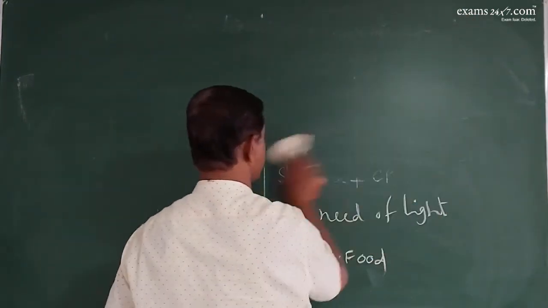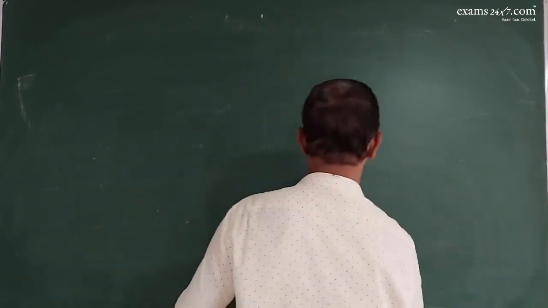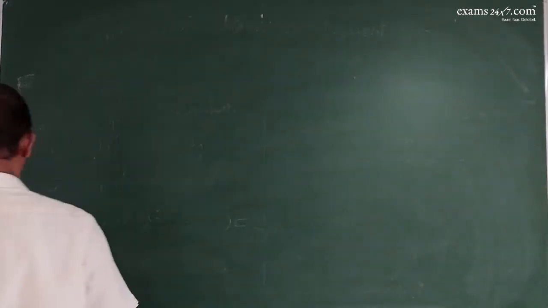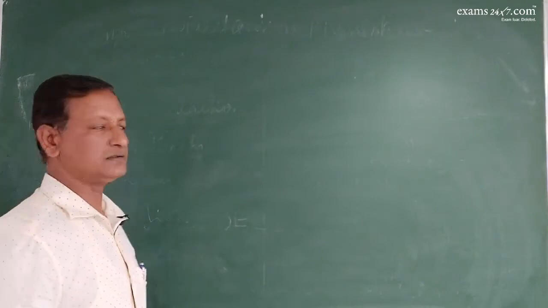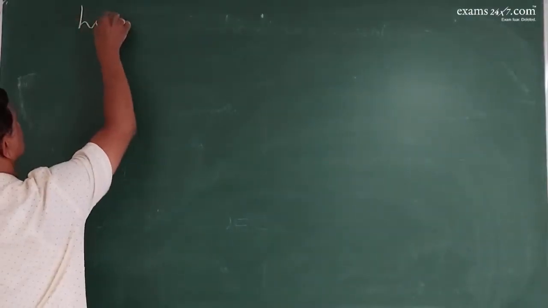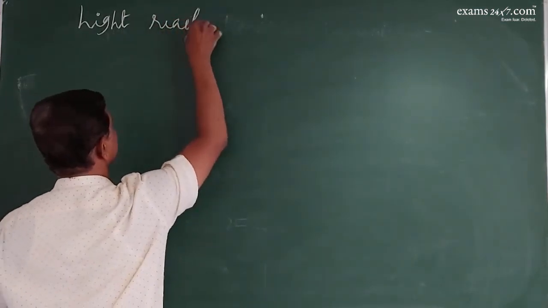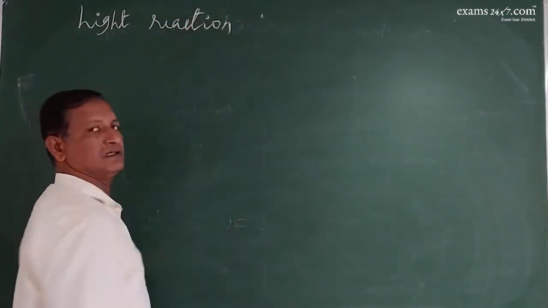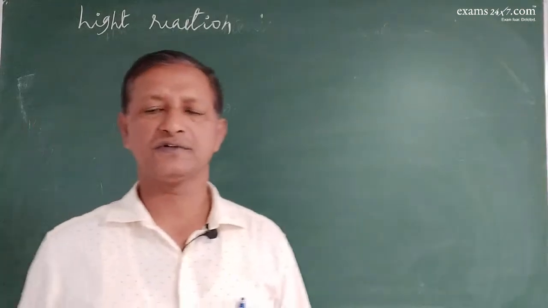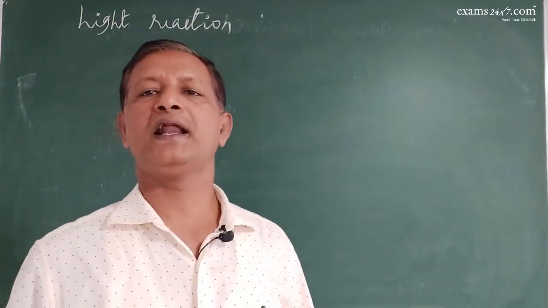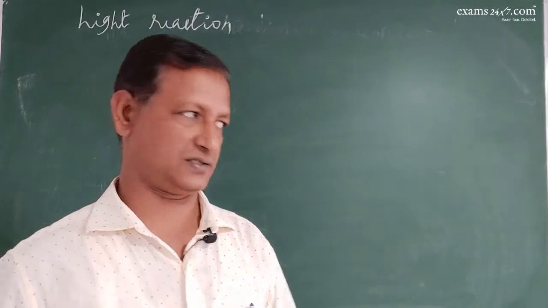Let us study each of the stages individually. The light reaction, which is already told, occurs in the thylakoid part of the chloroplast, where light energy is converted into chemical energy.